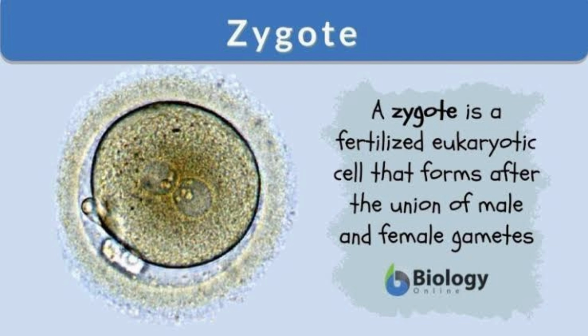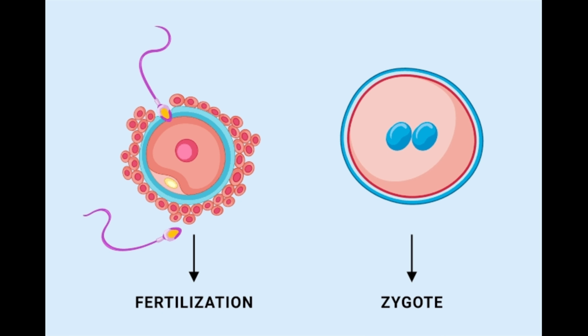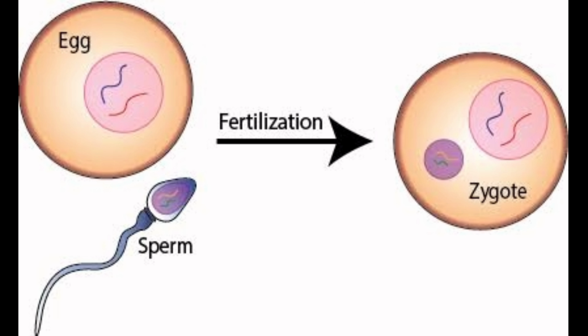A zygote is a fertilized eukaryotic cell that forms after the union of male and female gametes. I hope that you know the meaning of eukaryotic cell, and if you do not, I am going to tell you. Children, eukaryotic means an organism which has a nucleus enclosed in a nuclear envelope. So a zygote is a fertilized eukaryotic cell that forms after the union of male and female gametes.